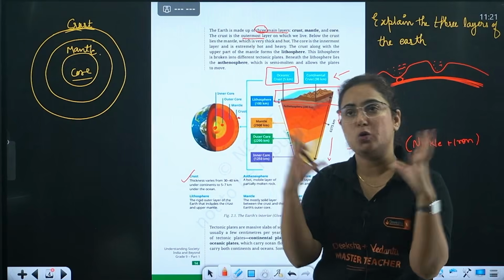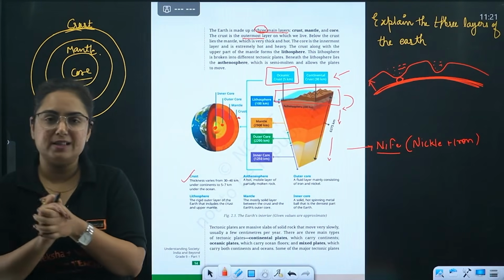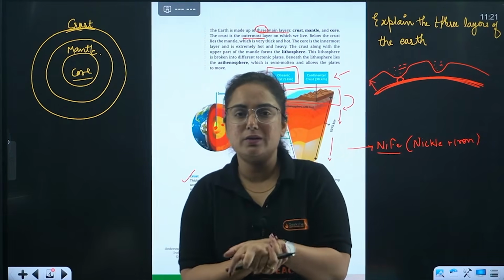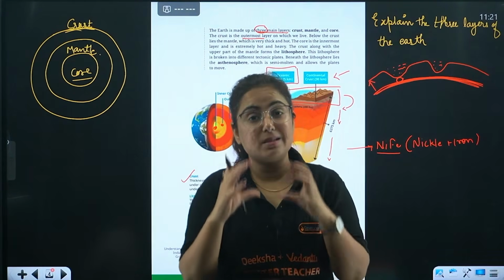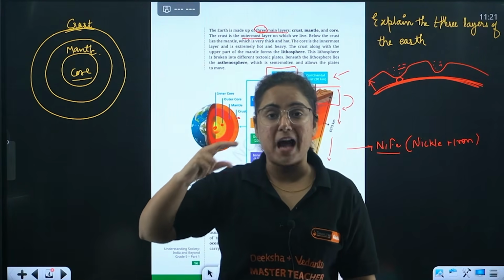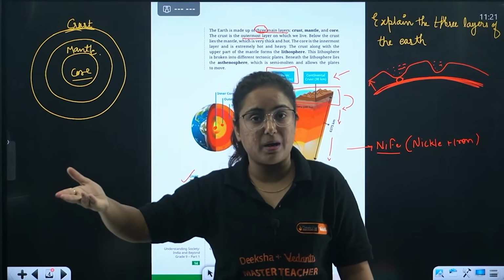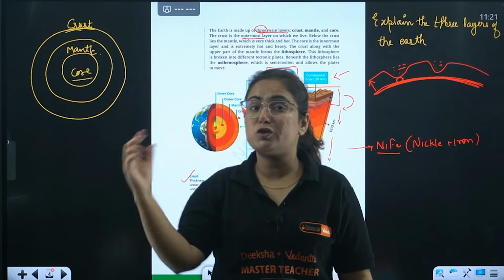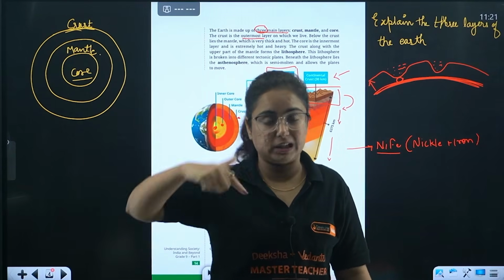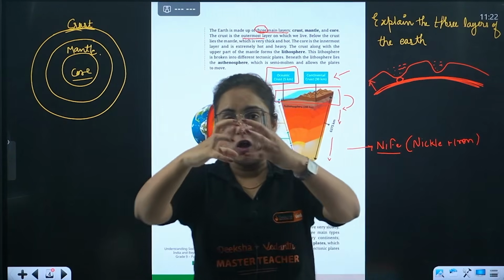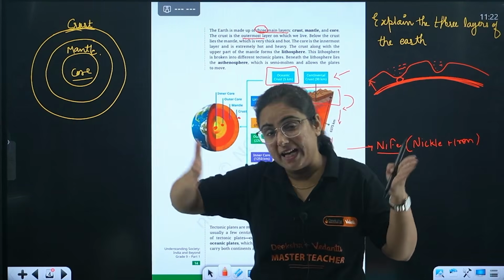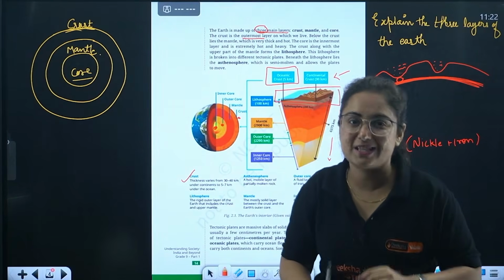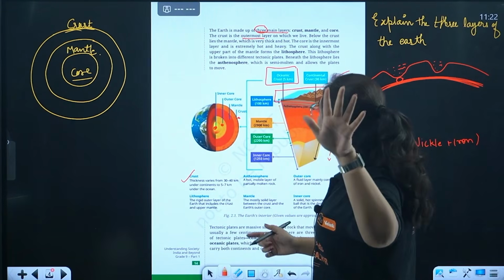Whenever we see an ocean, for example a river or ocean, throw a wooden block over it which is light in weight. What will you see? It will float over it. In a similar way, over that molten magma, that molten liquid which is known as magma, the earth's crust is floating. It is moving because it is not a single landform connected to each other. I will give you the theory about that. It is not a single landform, rather it is plates, known as plate tectonics, which are moving over those molten magma. Ma'am, please explain this. We are not able to understand. Yes, you have to wait for it.